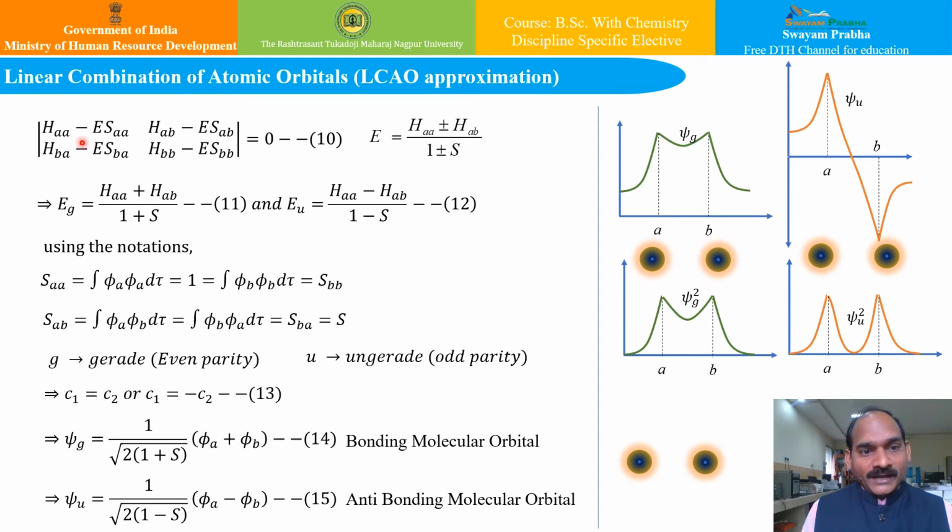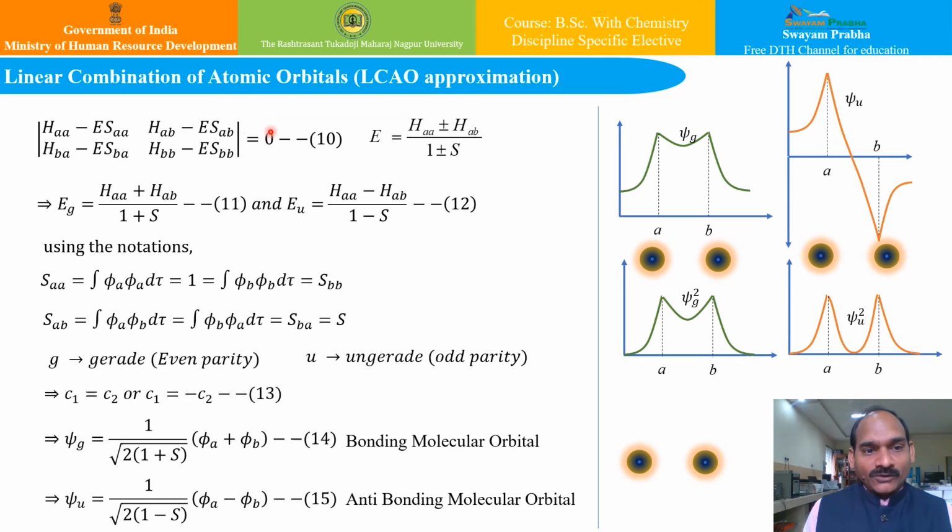So if we would like to solve this determinant, we can use these notations or assumptions that S_AA, that is the normalized form of this function, that is the integral of phi a squared d theta is equal to 1, that is equal to the integral of phi b squared d theta is equal to 1, which is equal to S_BB, and therefore this S_BB and this S_AA become equal to 1. Moreover, this S_BA and S_AB can be written in this form, and it can be written as the capital S. So these two forms will give S.